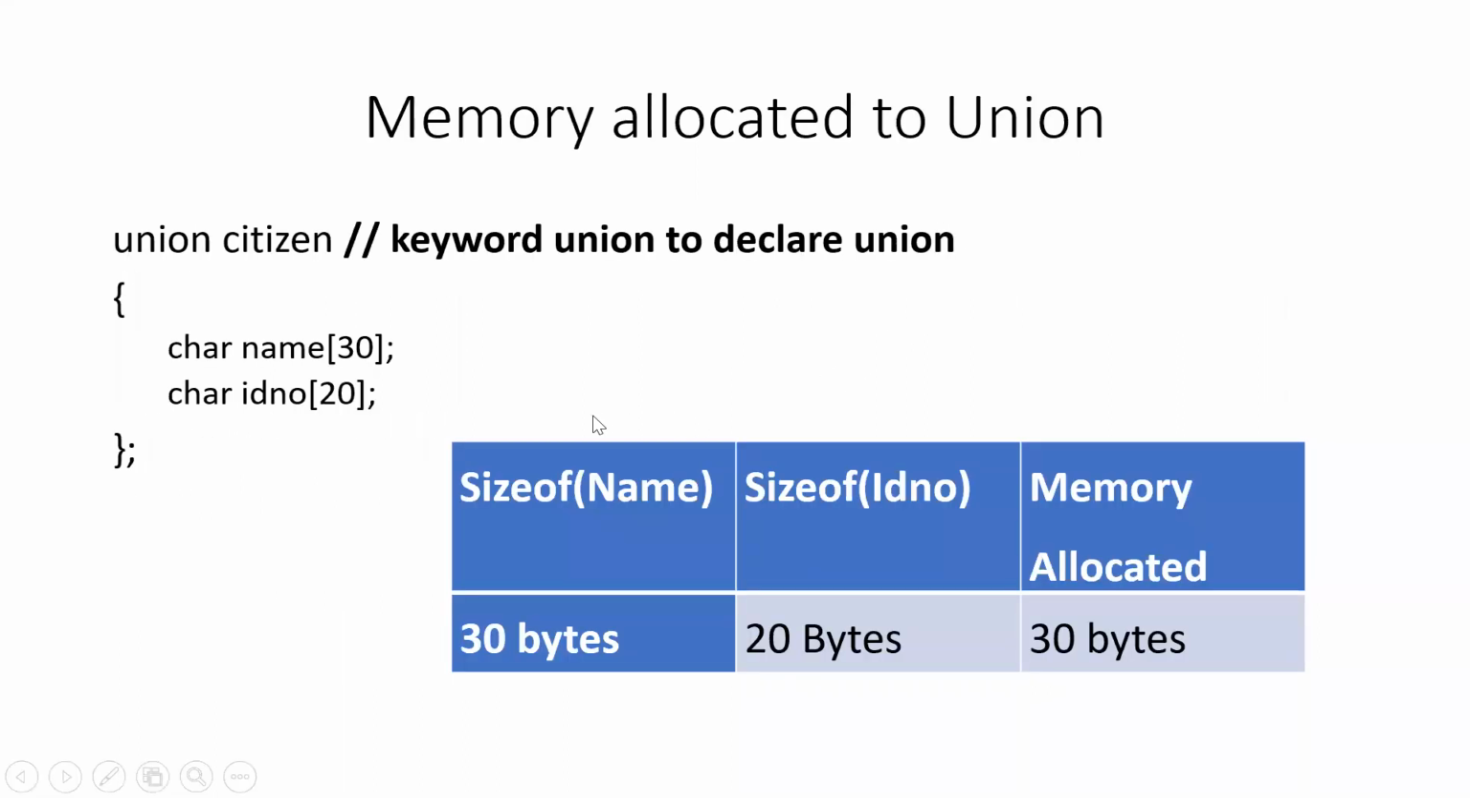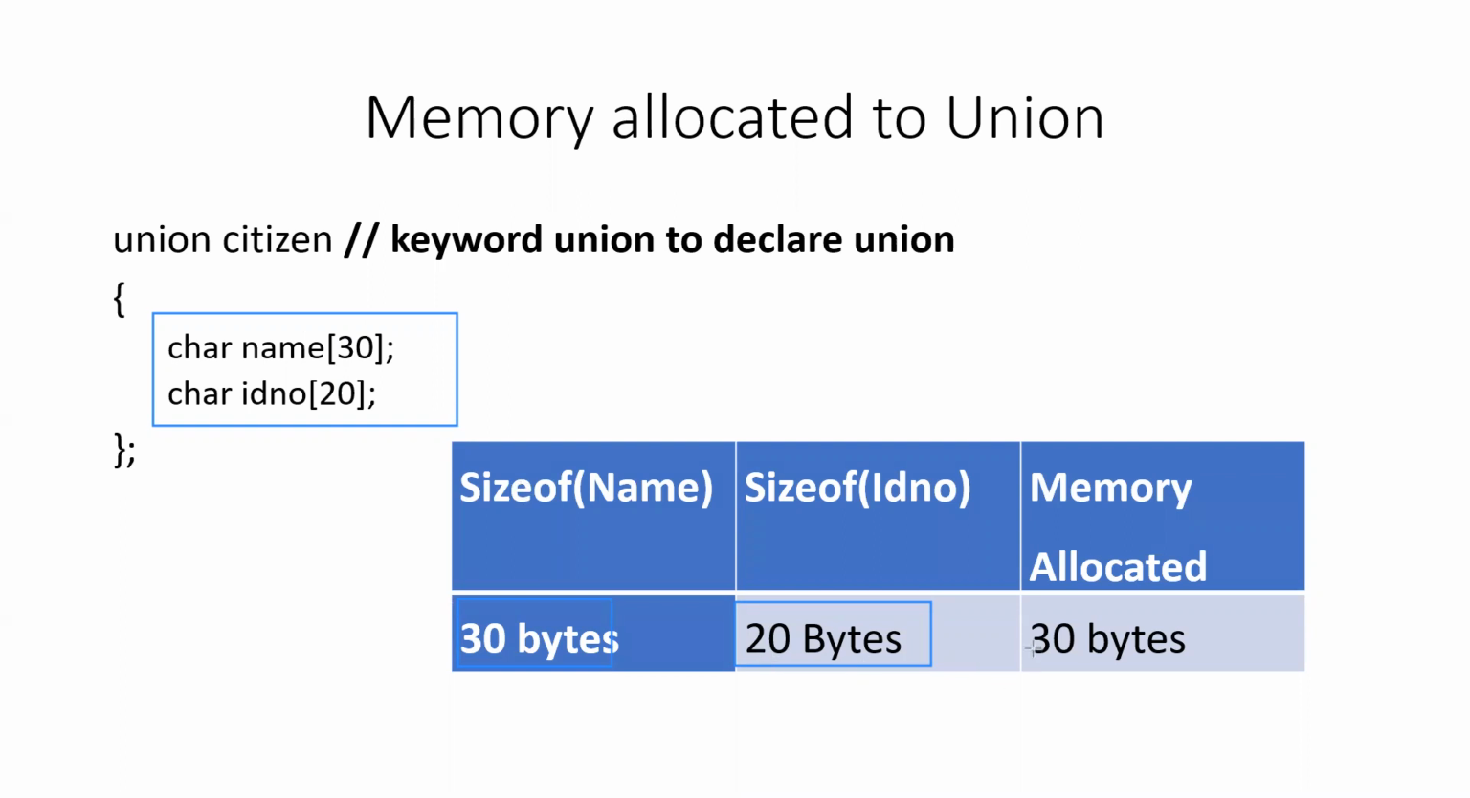So, memory allocated to the union, here is an example. You can see that there are 2 members of the union. One is name and one is ID number. The size of the name data type is 30 and the size of ID number is 20. So if it was a structure, the total memory allocated would have been 50 bytes, 30 plus 20.